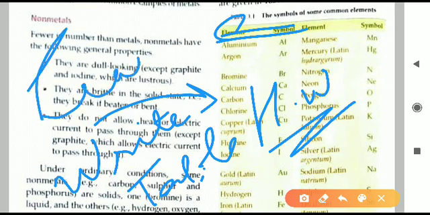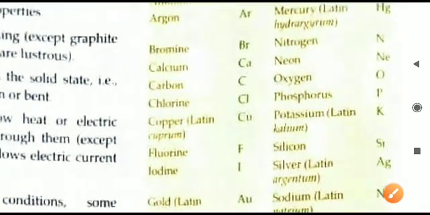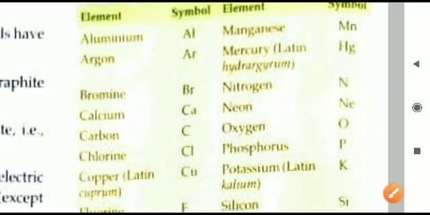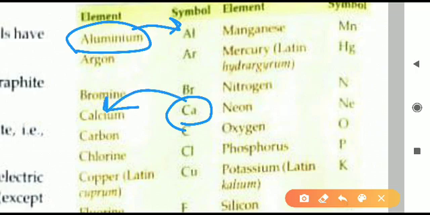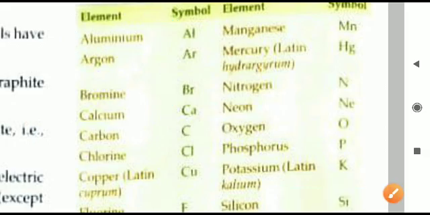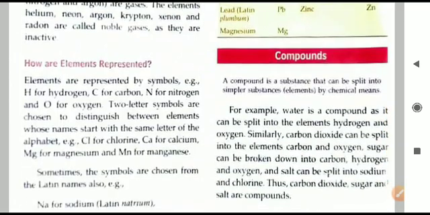All the symbols you have to learn, and these can be asked in the exam, and both ways you will learn. Sometimes in the question the element name will be written, you have to write the symbol. Also sometimes the opposite may come. Sometimes in the question the symbol will be given and you have to write the element. So both ways you have to learn. So practice this and write this in the fair copy, in the classroom copy, and then learn this.